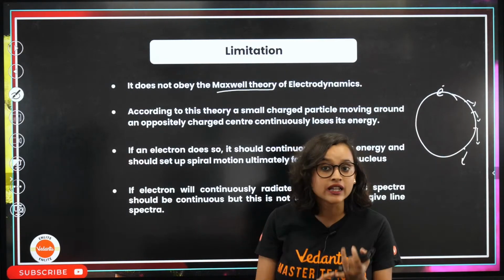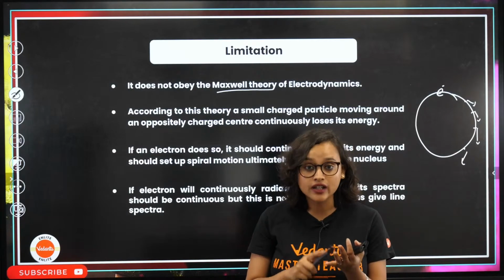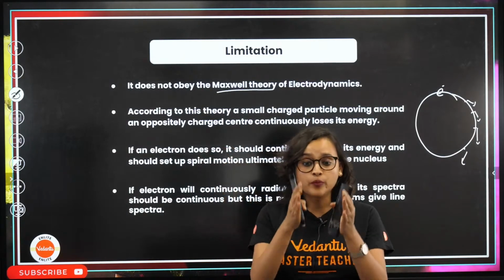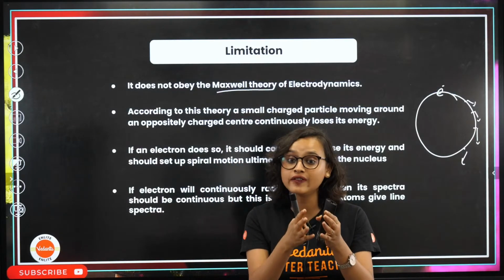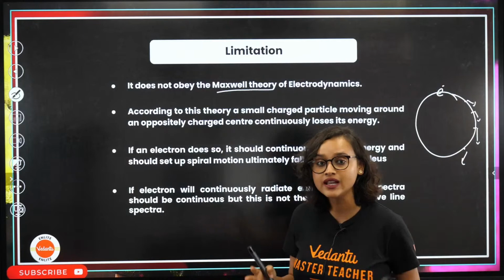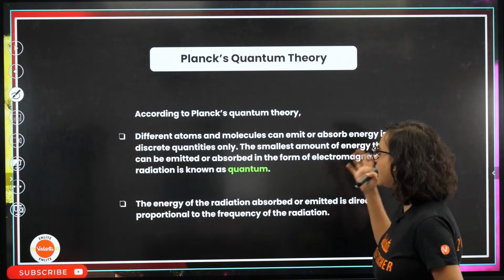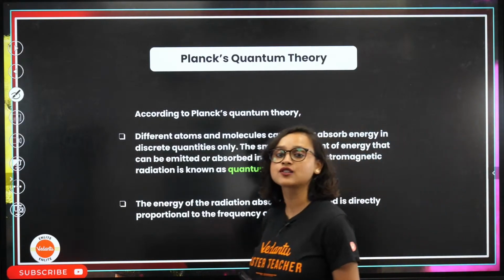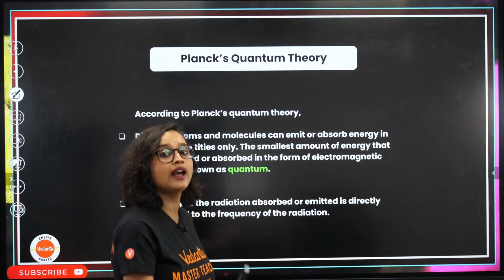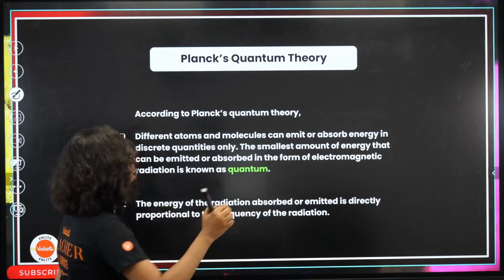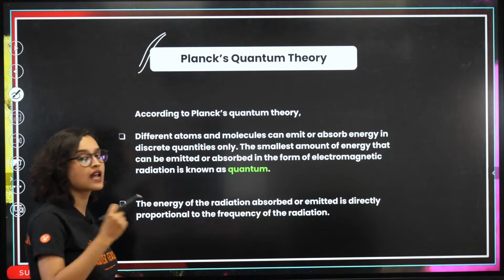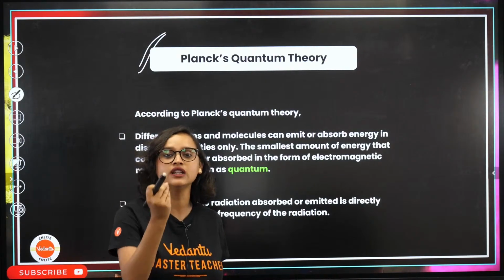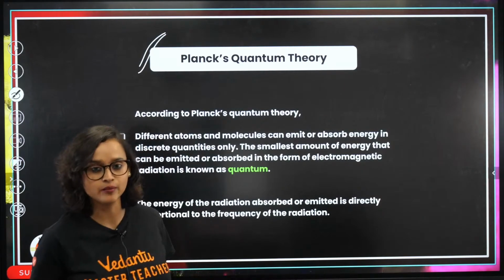It could explain the stability. It could tell the possibility of where you might find the electron, where you might find the proton. Everything was there, but then this messed it up. Then came Planck's quantum theory. This is where your actual JEE portion starts. Okay, this is where we have to actually start the JEE portion. But the story is important. The story is very important.